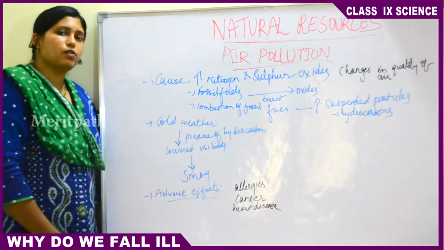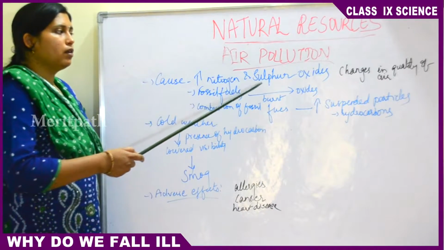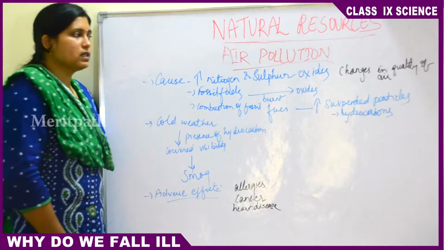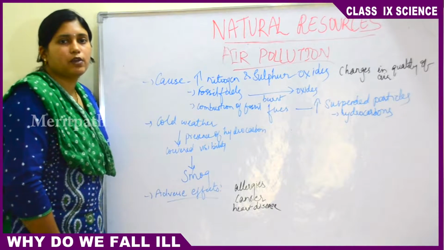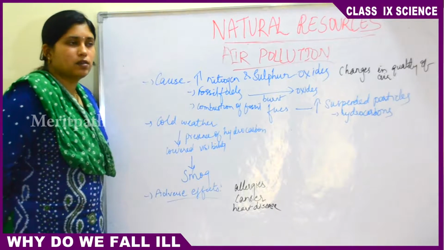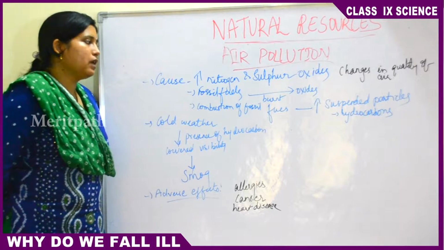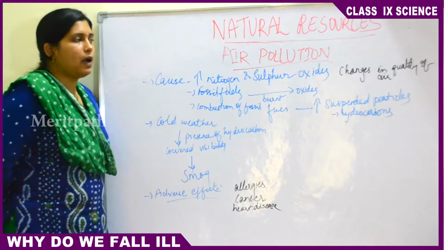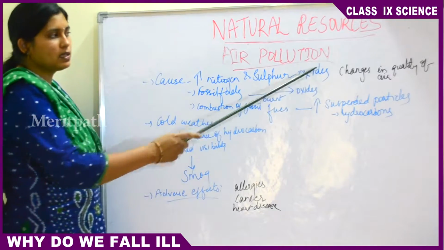So what are the causes of air pollution? An increase in the nitrogen and sulfur of the air causes air pollution. When there is an increasing quantity of nitrogen and sulfur, it produces nitrogen and sulfur oxides: nitric oxide, sulfur dioxide or sulfur oxides. This affects the quality of air. These are bad gases. So changes in the quality of the air cause air pollution.